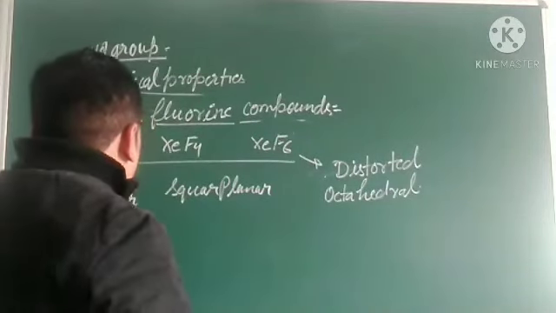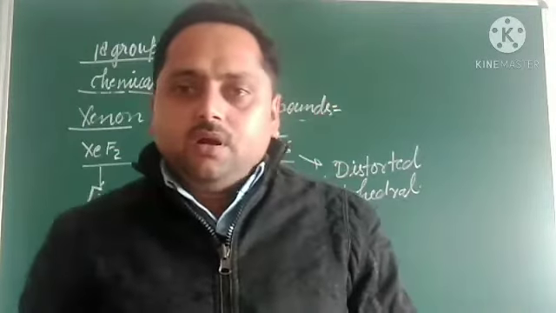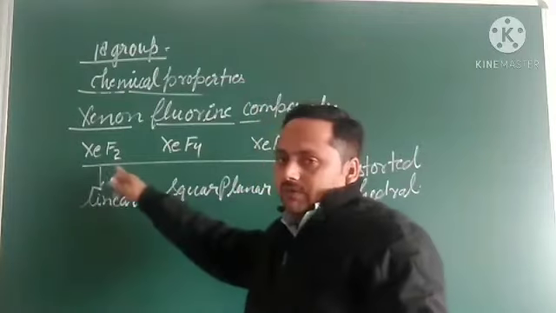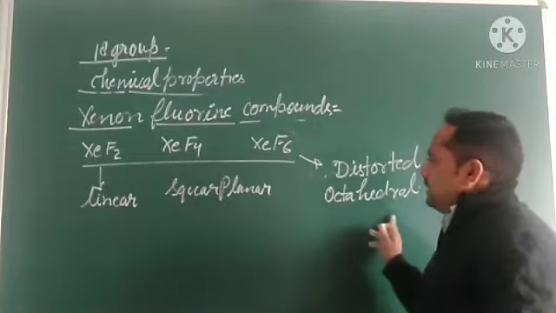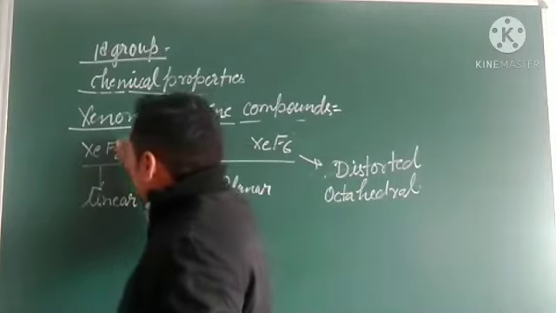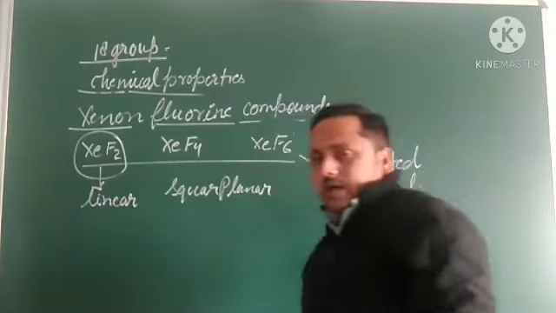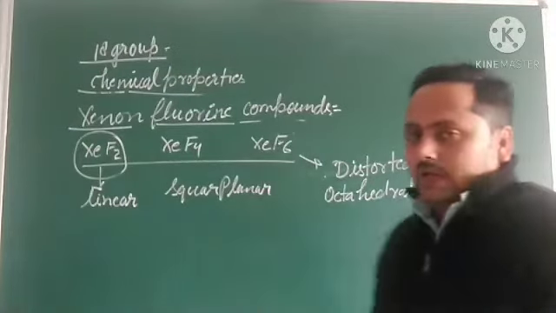Okay. So the structure of these compounds is explained on the basis of VSEPR theory. So what is the structure? The structure of that one is linear. This one is square planar, and this is a distorted octahedron. Here we see that structure: linear, square planar, and distorted octahedron, due to the presence of lone pair electrons in them.